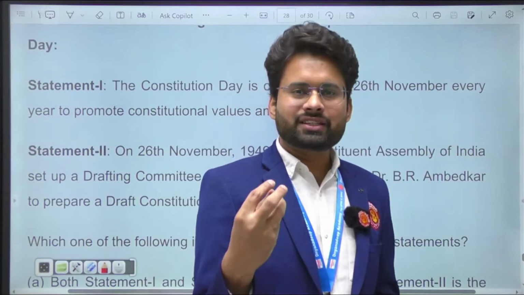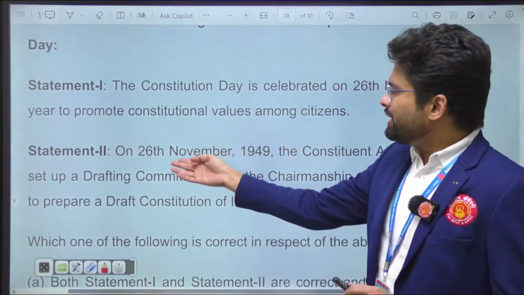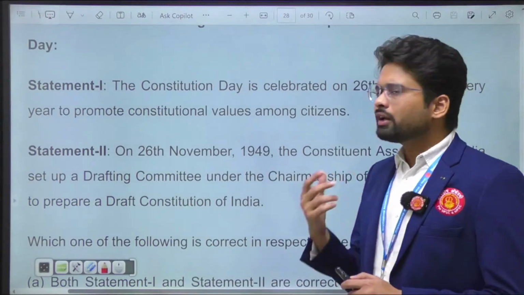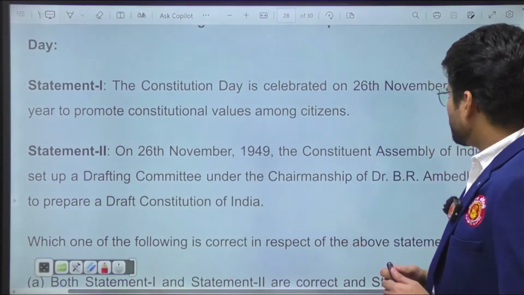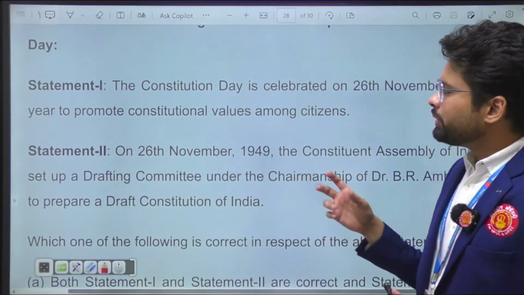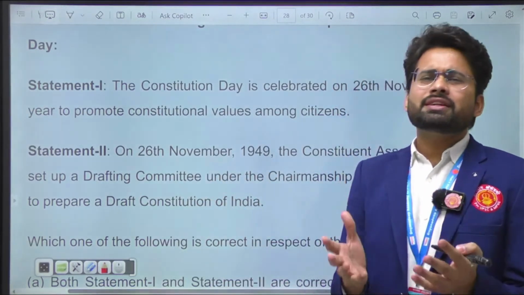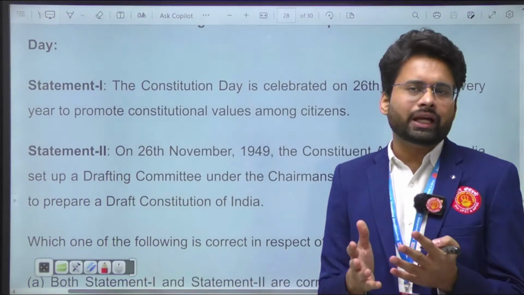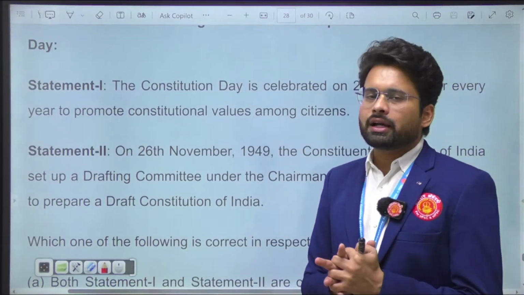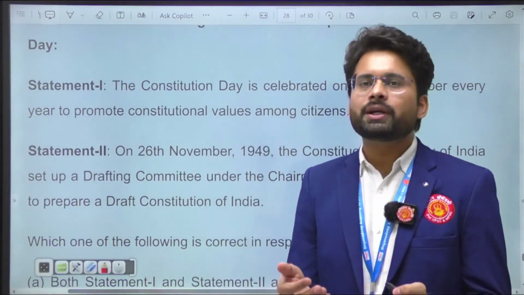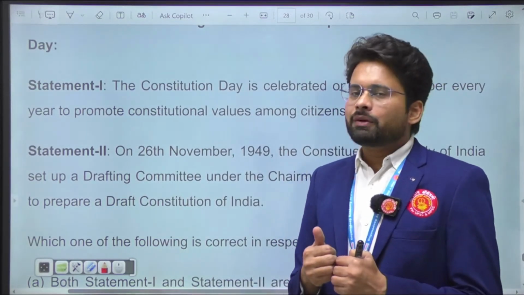They are asking about why we celebrate Constitutional Day. On 26th November 1949, the Constituent Assembly of India set up a drafting committee under the chairmanship of Dr. Babasaheb Ambedkar to prepare the draft Constitution of India. Okay, very simple question. From childhood we know that 26th November is celebrated as Constitution Day because the Constituent Assembly adopted the Constitution.